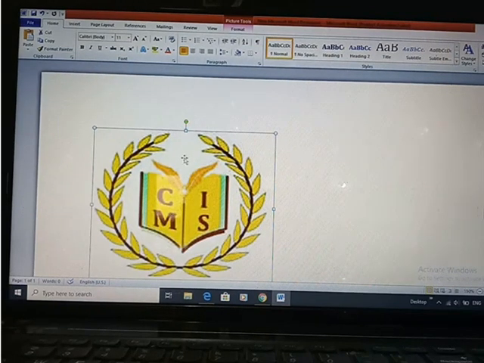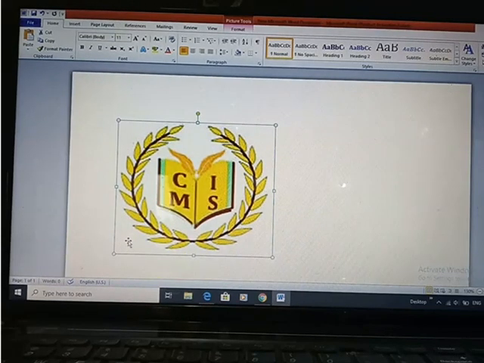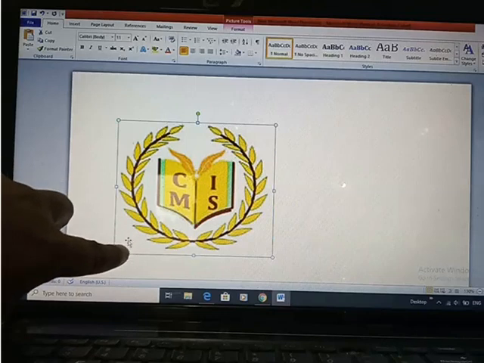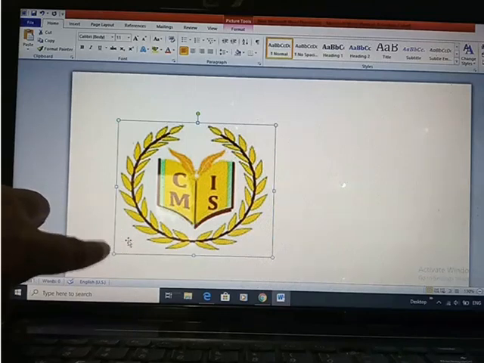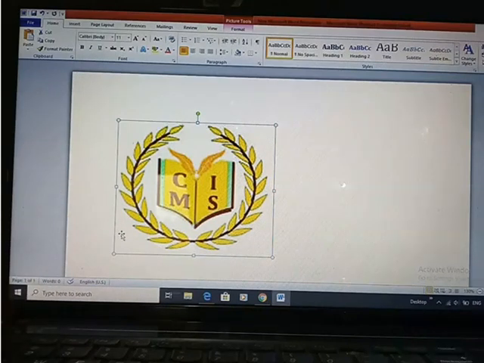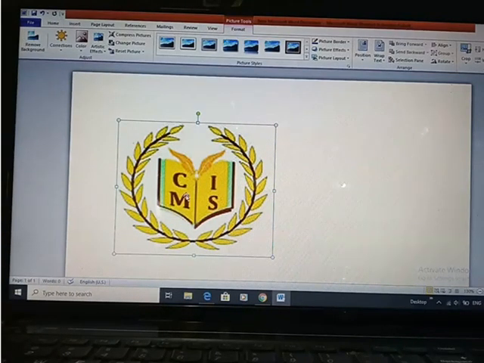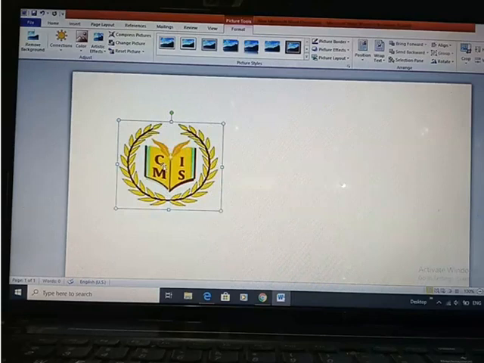Still not visible. So you can see this one, this four headed arrow here. Okay, up one, right one, left one, this is left one, right one, up one, and down one also. Okay, so what you can do with this is you can move this to another location. Suppose you want to move this from here to any other location, you can move this like that. Okay, so this is the use of moving a particular image from one place to another place.